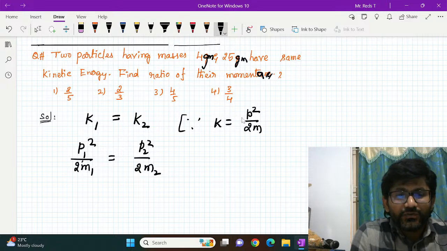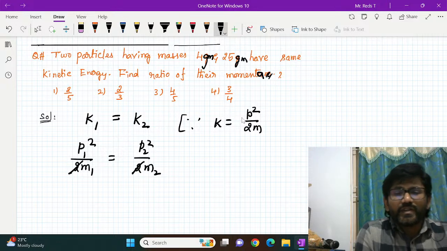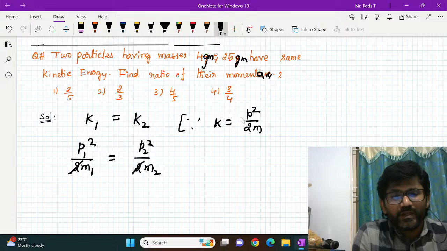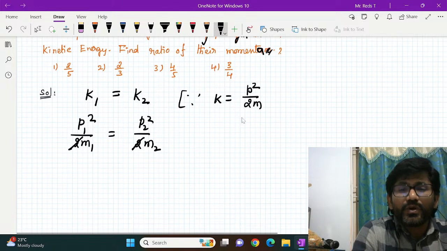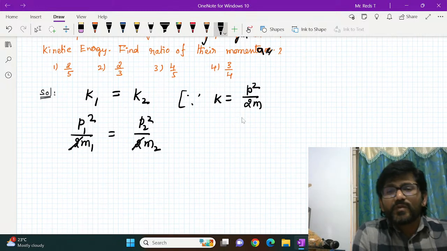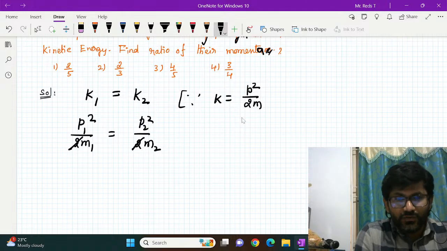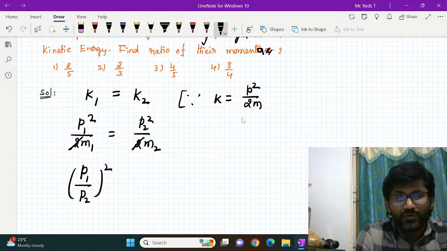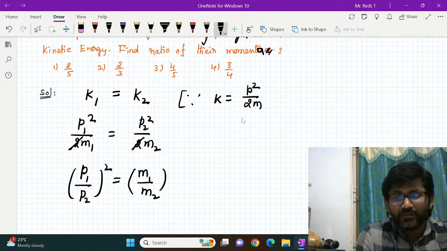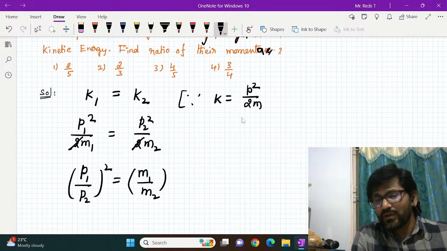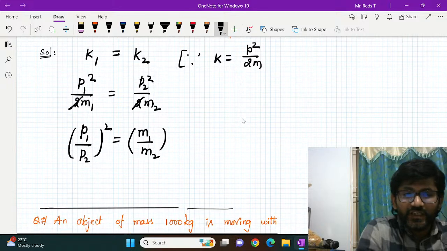So here 2 gets cancelled, so we can write p1 square by m1 equal to p2 square by m2. But we want the ratio of momenta, linear momenta. So let us bring p2 square to the left side, and we can write p1 square by p2 square, or p1 by p2 whole square, is equal to m1 by m2. p1 by p2 equal to square root of m1 by m2, right?